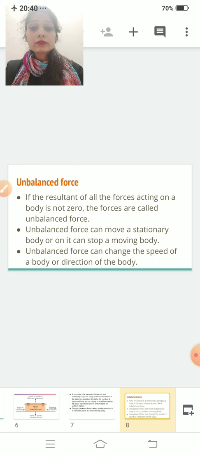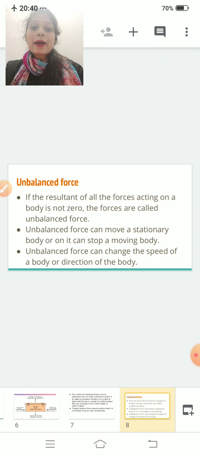Clear? Now I'm reading once more. If the resultant of all the forces acting on a body is not zero, that force is known as unbalanced force. Unbalanced force can move a stationary object, or it can stop a moving body.